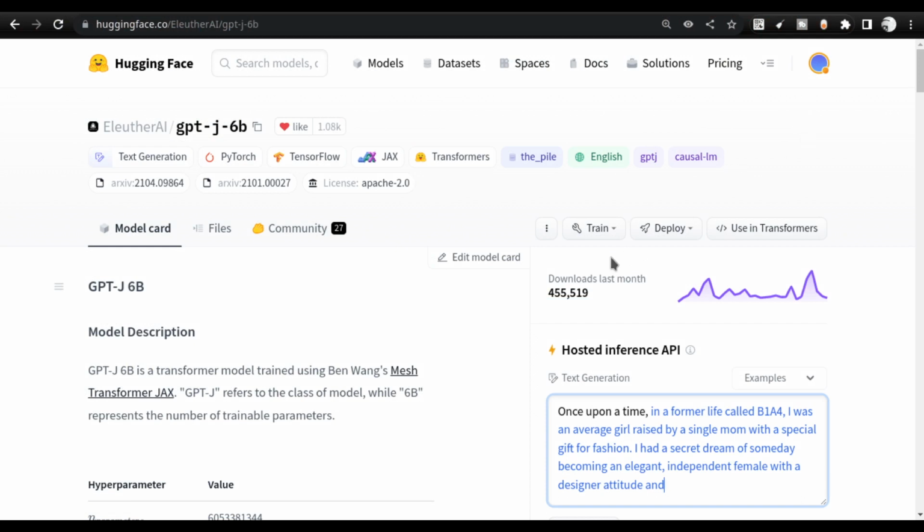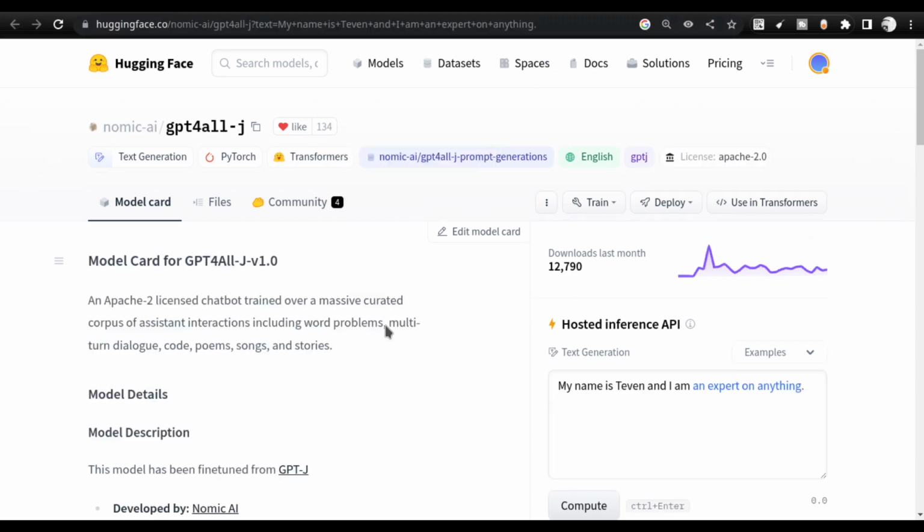This is the model card of GPT-J 6 billion, the Eleuther AI base model from which the Nomic GPT4All-J model has been created. If you are new to Hugging Face Hub, if you have never come to this website, I would suggest that you sign up for an account in Hugging Face Hub, and then get access to all the models and various tasks these models can perform.